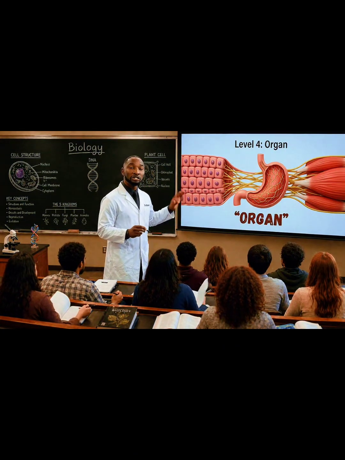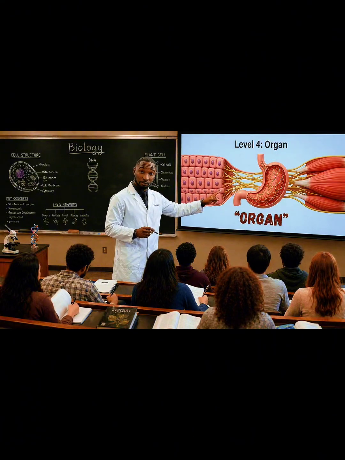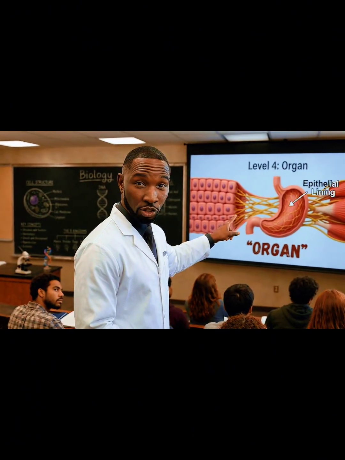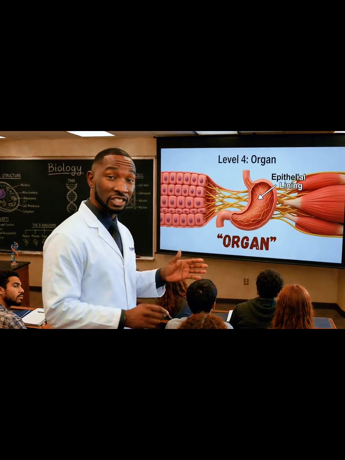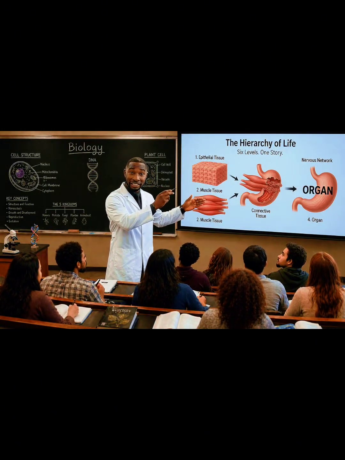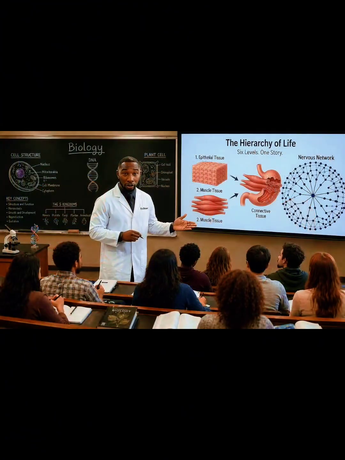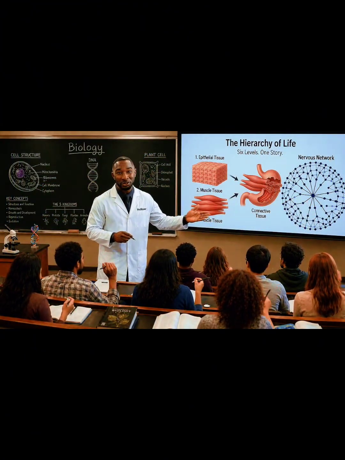Now, when 2 or more different tissue types combine structurally and function together, we reach the organ level. Take the stomach. It's not just one tissue. It has an epithelial lining for protection and secretion, a smooth muscle layer that contracts to churn food, connective tissue holding it together, and nerves controlling it all. 4 tissues, 1 organ, 1 purpose: to digest. Your heart, your lungs, your kidneys, every organ is a tissue collaboration.